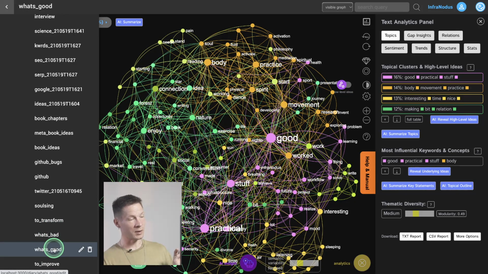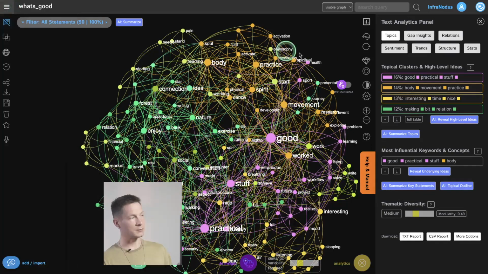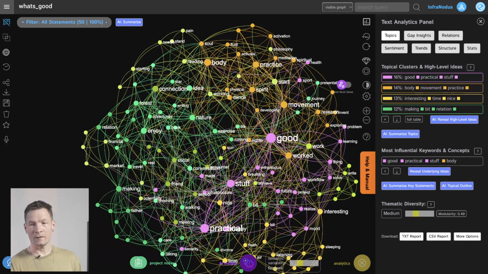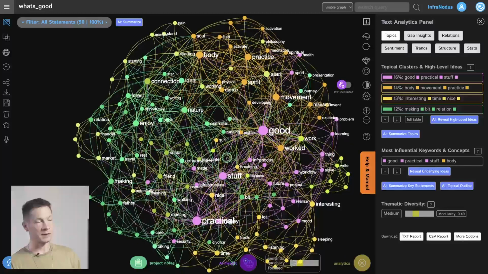For example, if we're on the good graph now, here we have a visualization of the main ideas that tend to come up in my diary when I'm writing what good things happened throughout the day. And as you can see, the way it works is that it visualizes the concepts as the nodes and the co-occurrences are the connections.